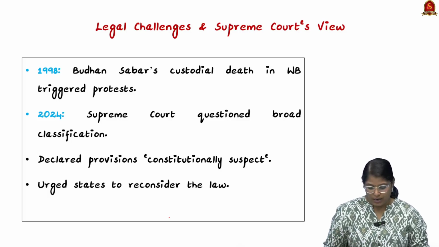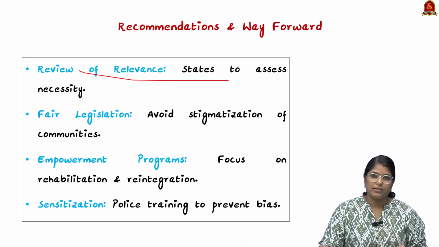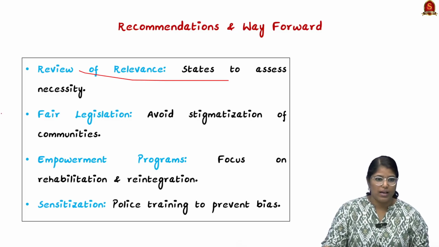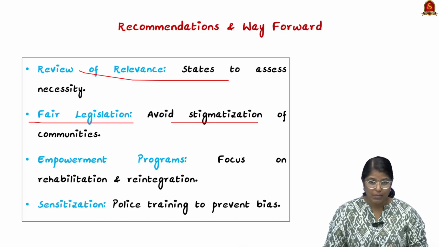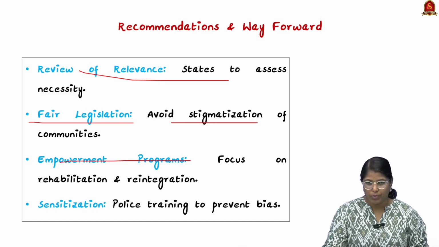news today. Now, we have to see what can be done. We have to first review the relevance of the act. So the states should assess the necessity of the act in the first place. Secondly, they have to bring fair legislation. This should avoid stigmatization of communities. Thirdly, we have to bring in a lot of empowerment programs.